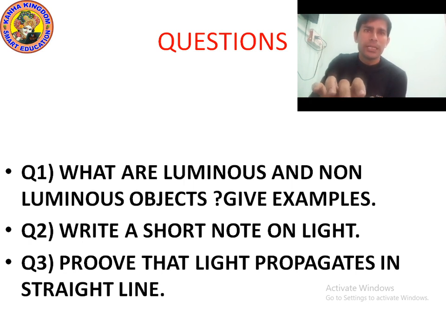Which are luminous objects? For example, the sun and the bulb. And which are non-luminous objects? Moon, tree, shoes, human beings. We are all non-luminous objects.